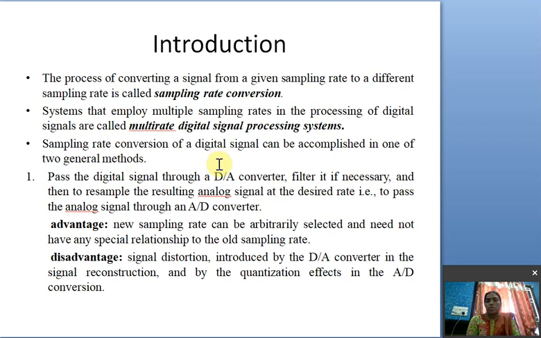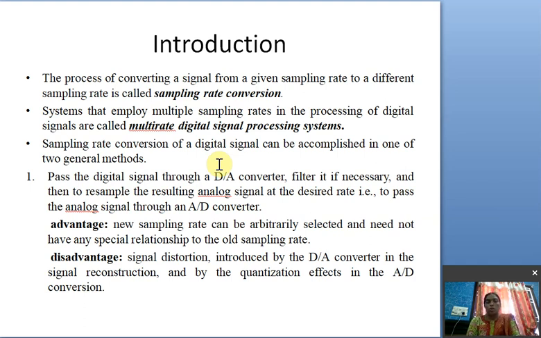Sampling rate conversion of a digital signal can be accomplished in one of two general methods. The first one is to pass the digital signal through a digital to analog converter, then filter it if necessary, and then resample the resulting analog signal at the desired rate, by passing it through an analog to digital converter.